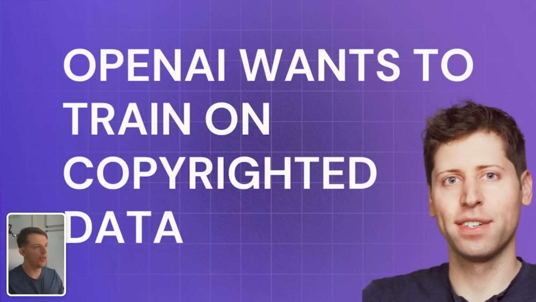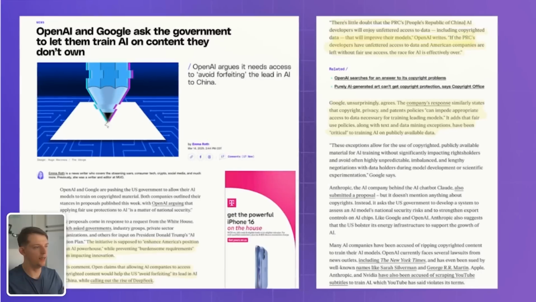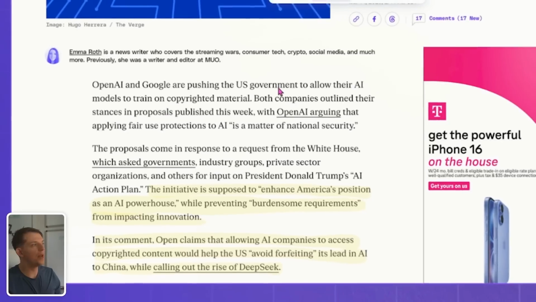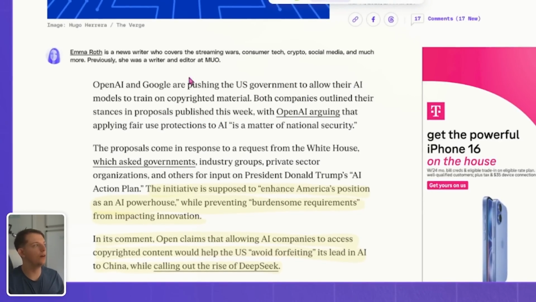OpenAI wants to train on copyright data. This one is quite interesting. So OpenAI and Google ask the government to let them train AI on content they don't own. OpenAI and Google are pushing the US government to allow their AI models to train on copyright material. Both companies outlined their stance in proposals published this week, with OpenAI arguing that applying fair use protection to AI is a matter of national security.